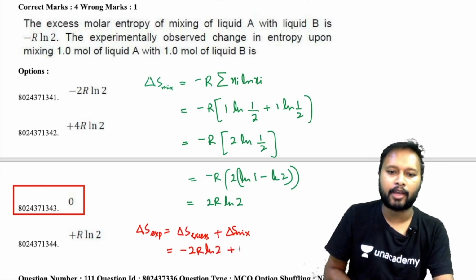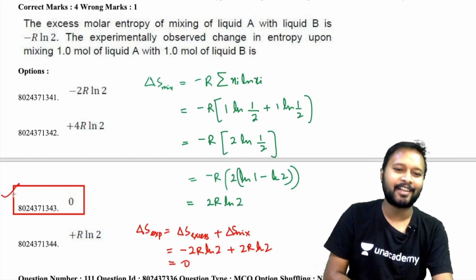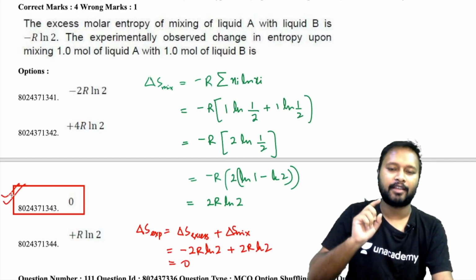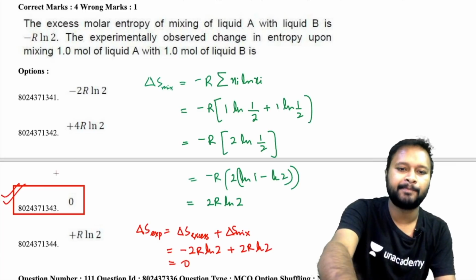and with that if you add 2R ln 2, that is going to cancel out, and you will get 0. So 0 is the correct answer. This is the correct one, okay? There is nothing wrong in this particular answer. This is how it has to be done.